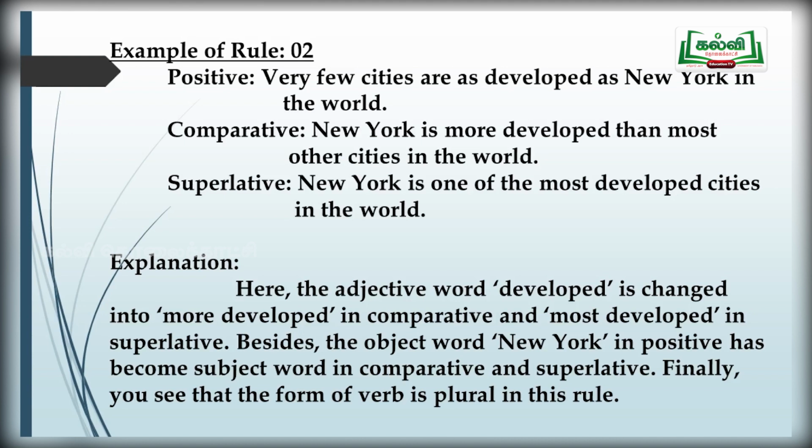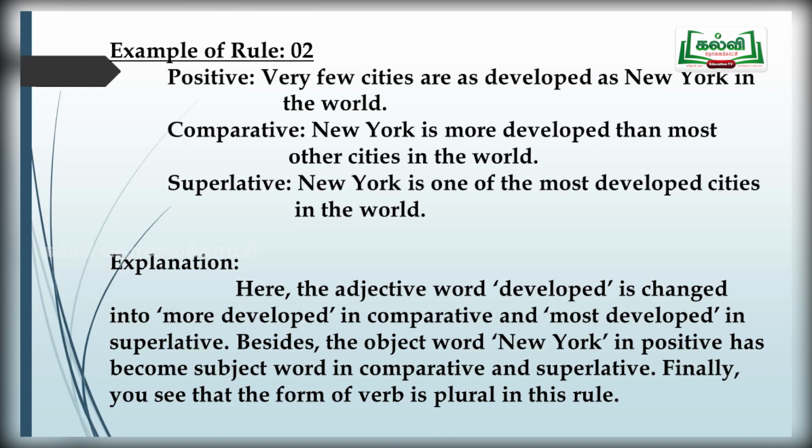Let's look at the example. Very few cities are as developed as New York in the world. Students, observe the primary verb there. What is the primary verb there? Are. Because cities is plural form.